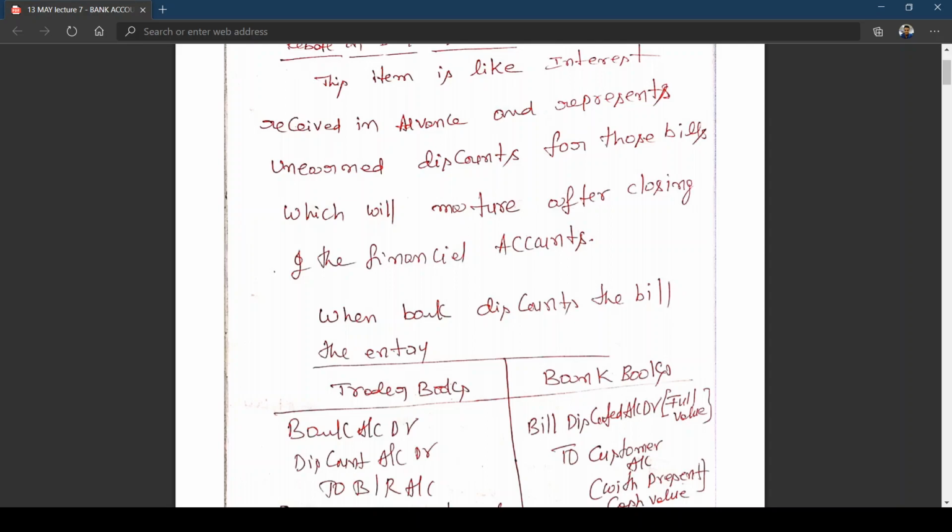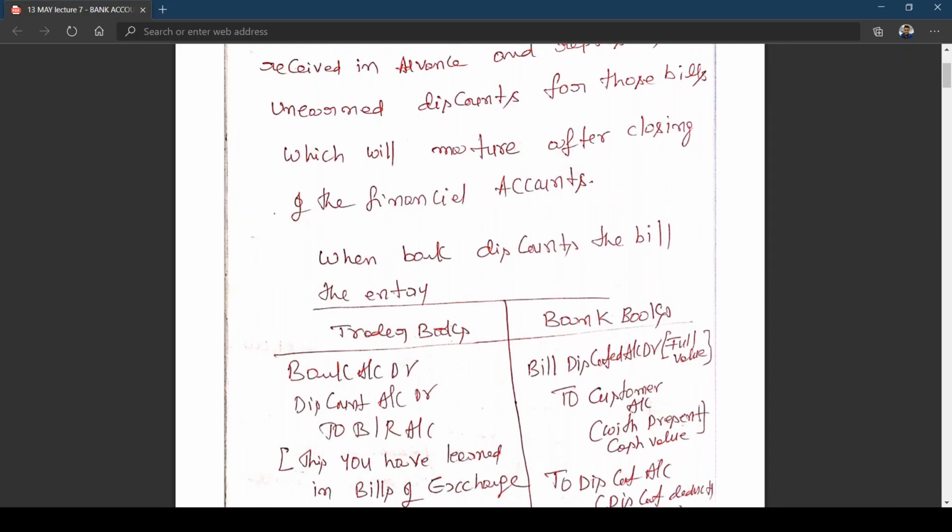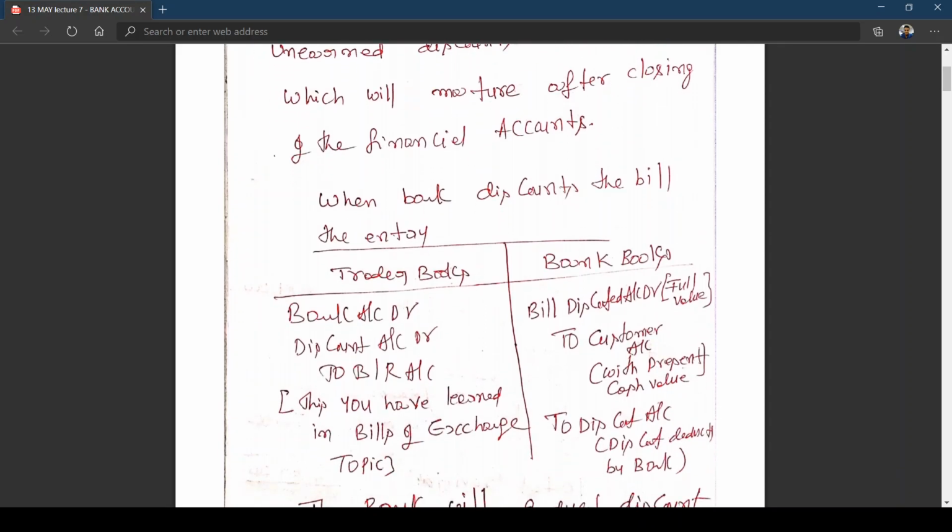In bank books, the entry is: bills discounted account debit at full value, the gross amount, to customer account the net amount, to discount account the discount charges, because discount is an income to the banker, like interest. Ultimately, customer account is credited with the net amount.